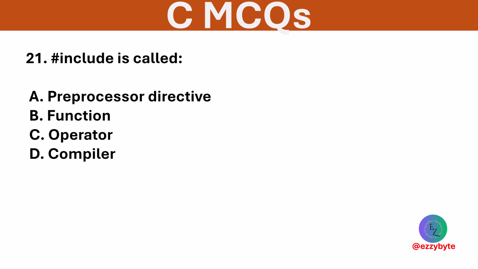#include is called. Options are preprocessor directive, function, operator, and compiler. Option A is correct. It tells the preprocessor to include the file before compilation.